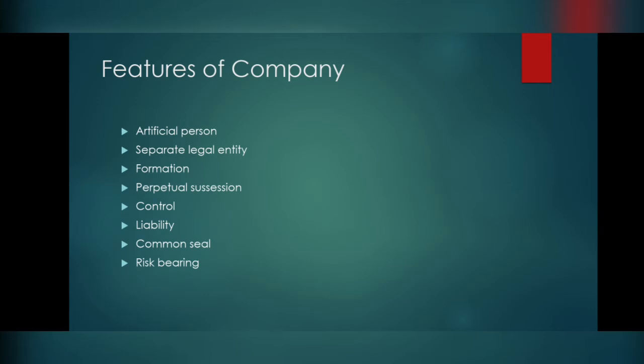The second one is separate legal entity. From the day of its incorporation, in the sense of registration, a company has an identity, that is, a separate identity which is different from its members. Its assets and liabilities are separate from those of its owners. The owners' assets and liabilities are completely different, and the company's assets and liabilities are completely different. So the law does not recognize the business and owners as the same.